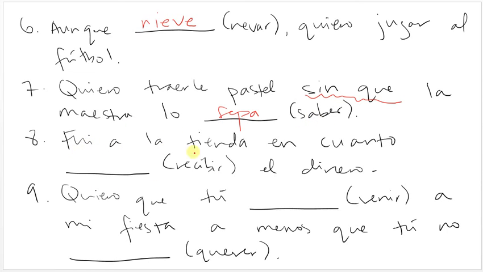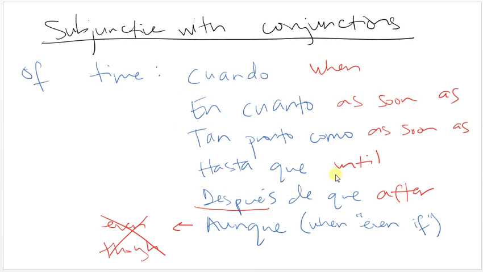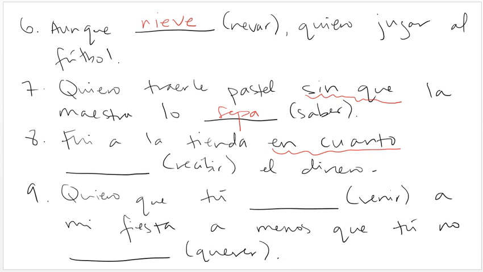Versus, fui a la tienda en cuanto something al dinero. En cuanto is a conjunction of time. And remember, in order to use the subjunctive, you have to have a conjunction of time and something that has not happened yet. So, fui a la tienda means I went to the store, and then en cuanto is as soon as I received the money. So it is not something that hasn't happened yet. It's something that already happened. I went to the store as soon as I got the money.